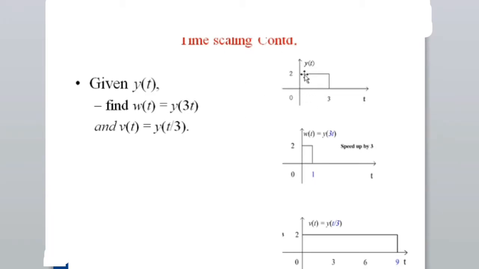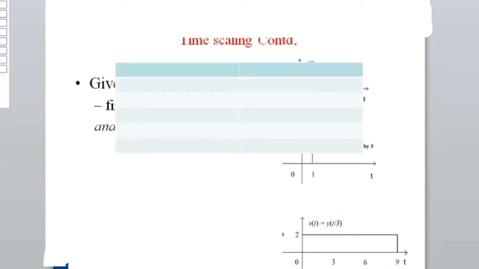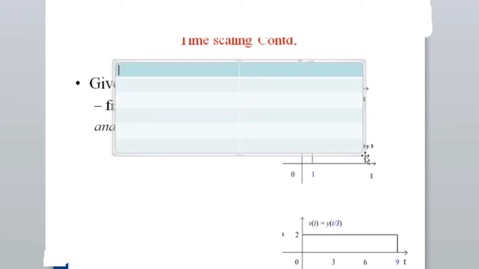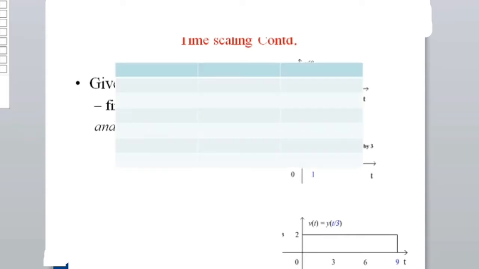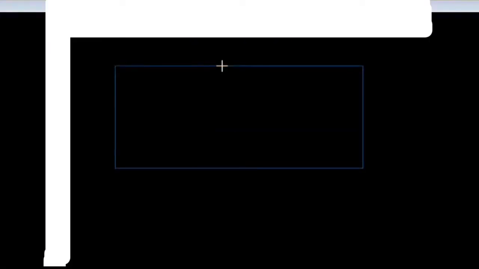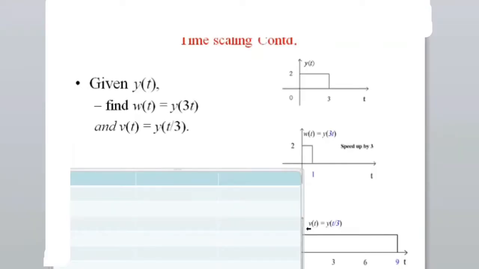And the corresponding y of t for all the particular values will be 2. For example, let me insert. I will explain here what is happening.